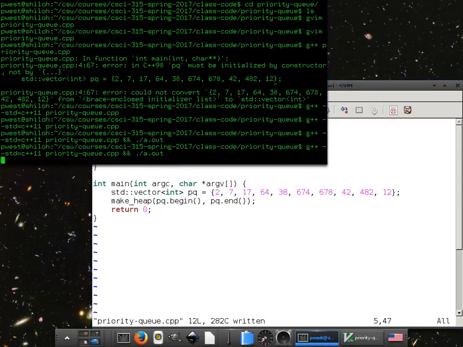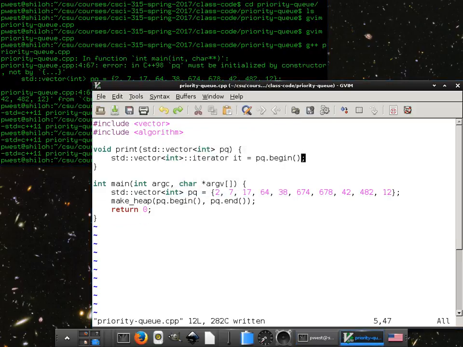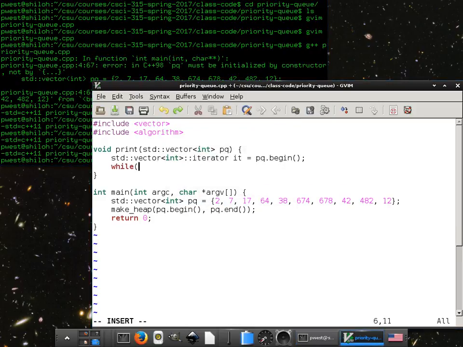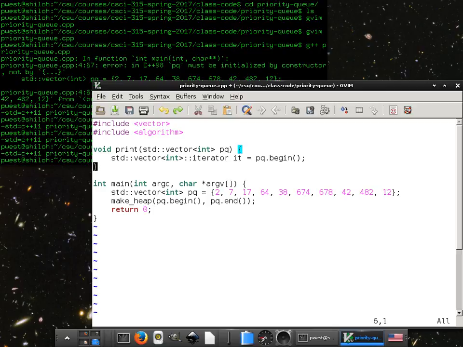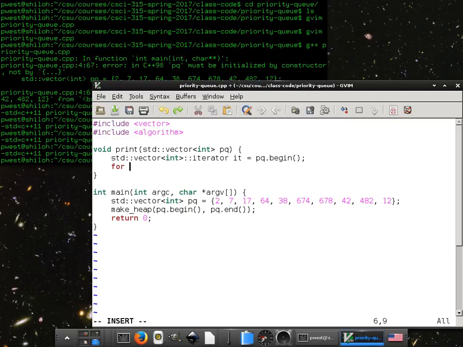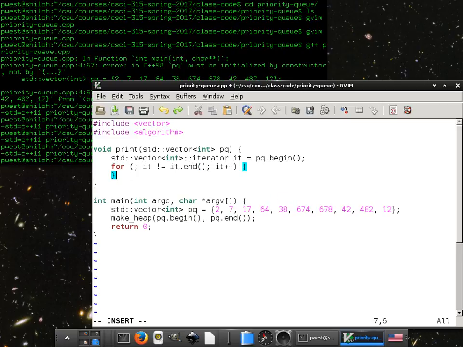Let's see if I typed that correctly. I did. While it dot. Nope, that's not it. For it does not equal it dot end, it plus plus.